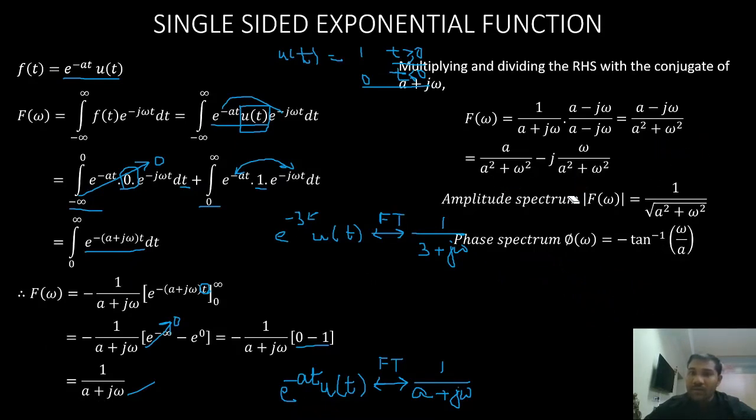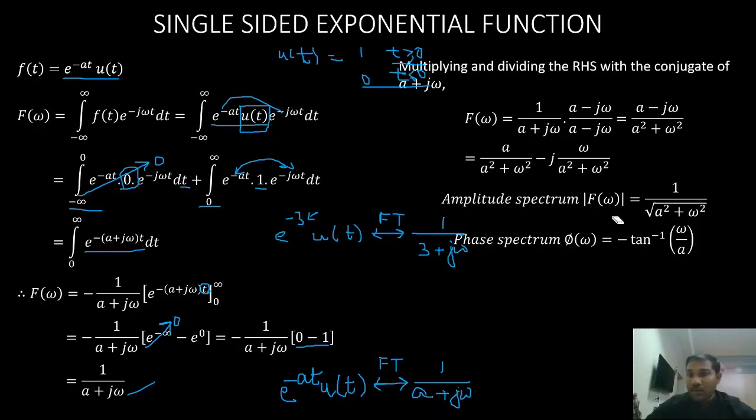So this is how I can find amplitude spectrum and phase spectrum for any given Fourier transform, right? We'll separate the real part and imaginary part, and we'll find the amplitude spectrum, that is root over real term square plus imaginary term square, and phase spectrum is tan inverse of imaginary term by real term.